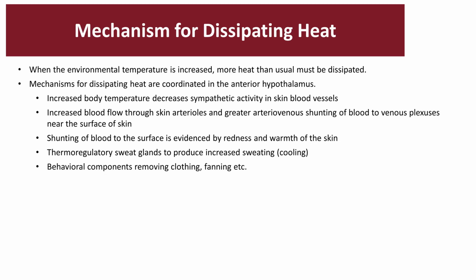Mechanisms for dissipating heat. Well, whenever the environment temperature is increased, there's going to be more heat that must be dissipated. Most of the mechanisms for dissipating heat are coordinated by your anterior hypothalamus. This begins by increasing body temperature, decreasing sympathetic activity in your skin and blood vessels, increasing the blood flow through your skin arterioles to the venous plexuses near your skin. It shunts the blood to the surface so that your body has this redness and the warmth of the skin.